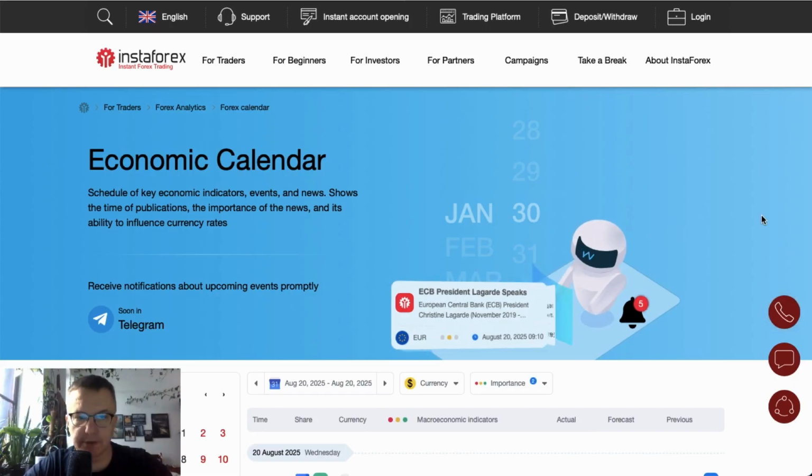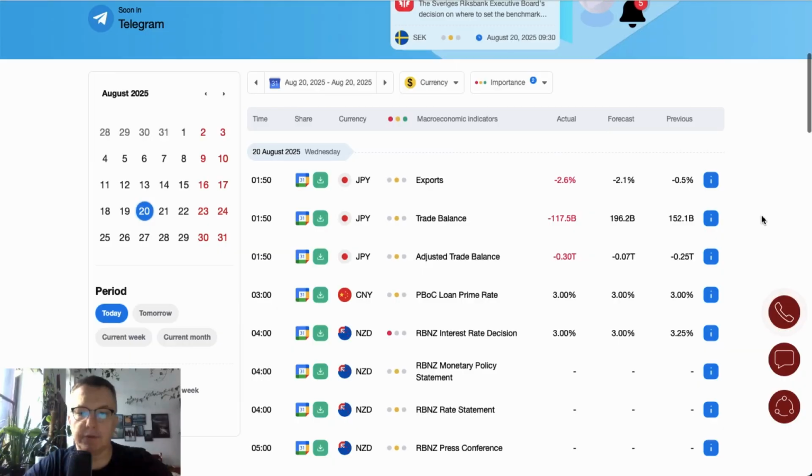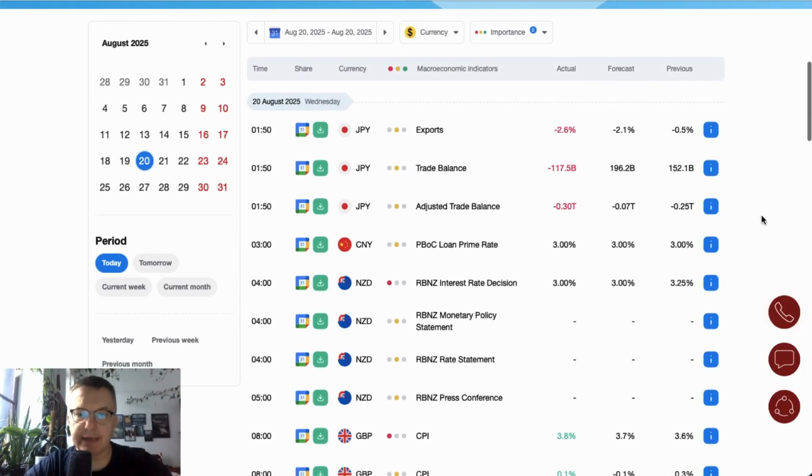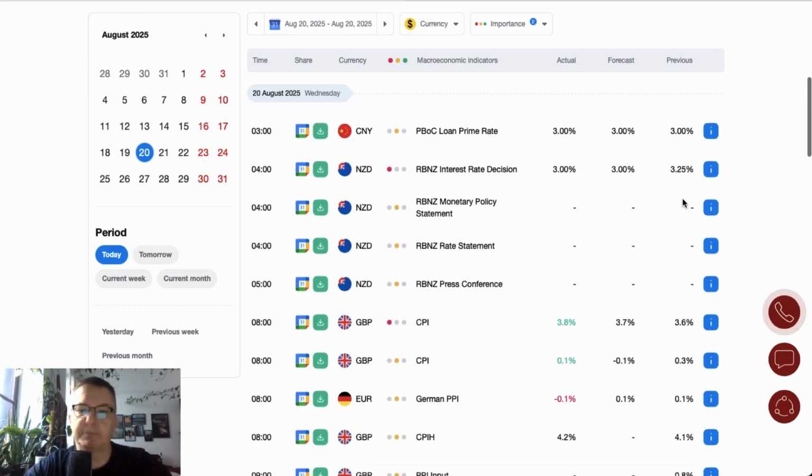Let's take a look. What do we have in the economic calendar today? So for today we got data from the Asian session. Exports, trade balance and adjusted trade balance in Japan all deteriorated more than expected, so quite poor data from Japan. The People's Bank of China loan prime rate has been established at the same level that was expected, 3%.